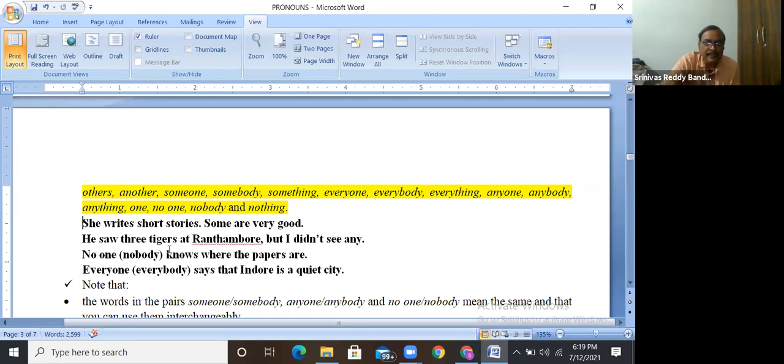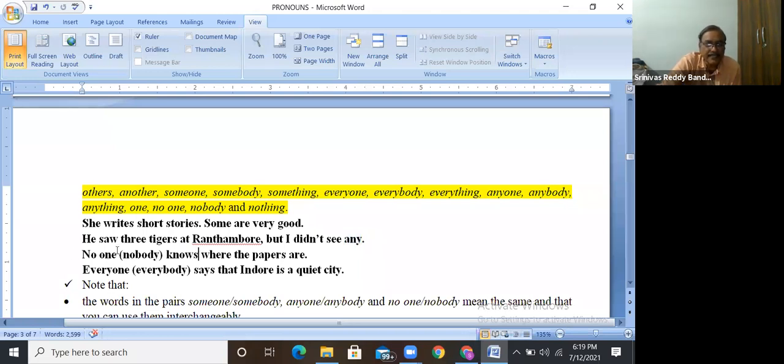Is it clear? So, you see here, she writes short stories. Some are very good. Some is the plural form. He saw three tigers at Ranthambore, but I didn't see any. Any is singular only: I didn't see any tiger. No one knows here. No one or nobody, both are the same, singular only.